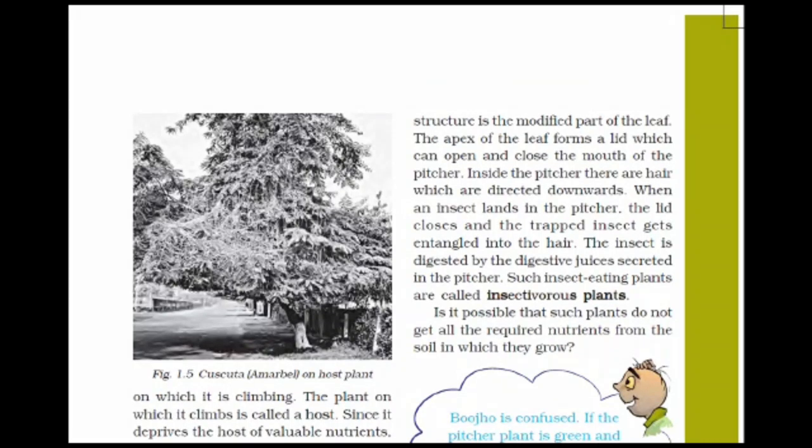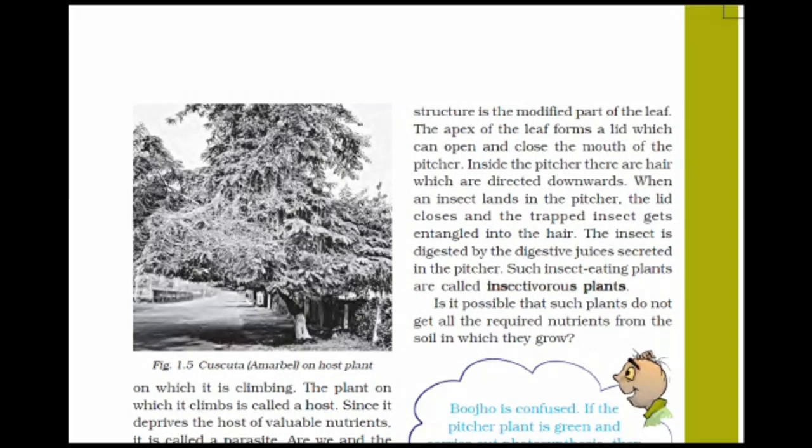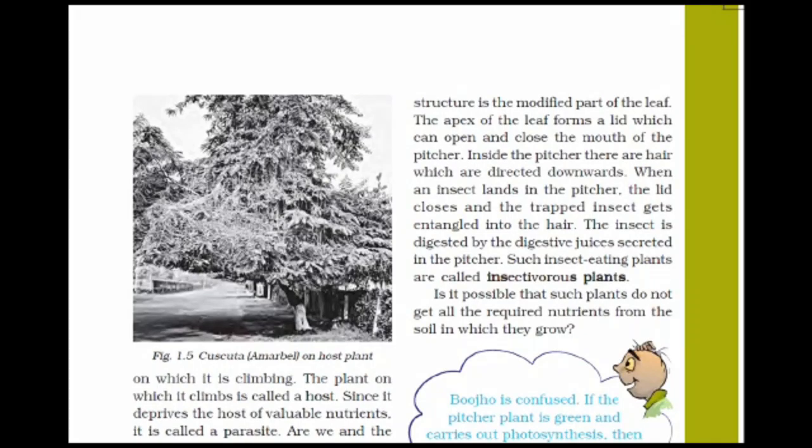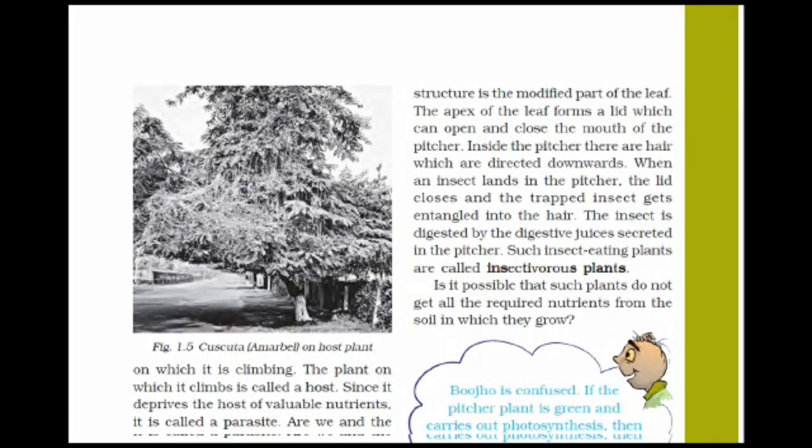You can see in the picture Amarbel, in Hindi, and Cuscuta is the scientific name. The plant on which it climbs is called the host. Since it deprives the host of valuable nutrients, it is said to be a parasite.